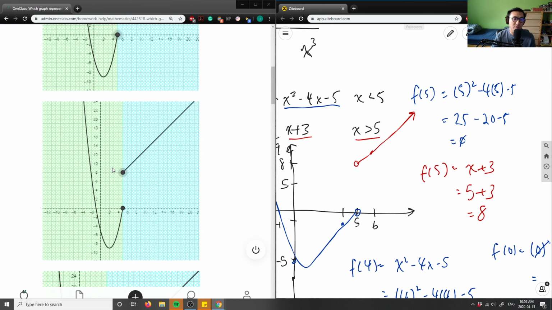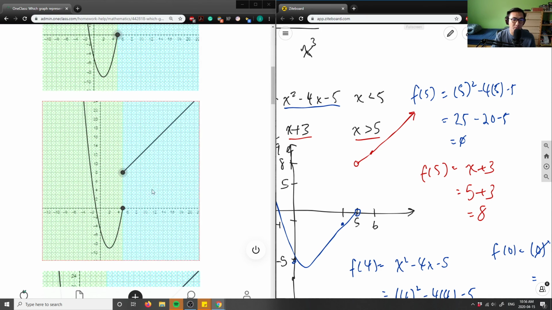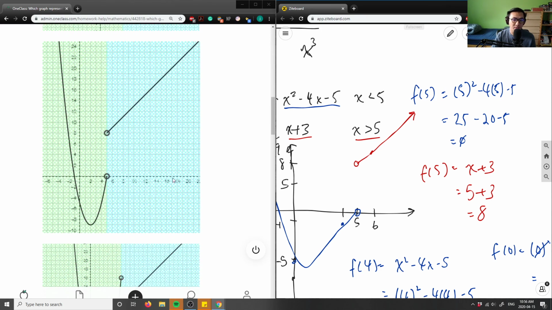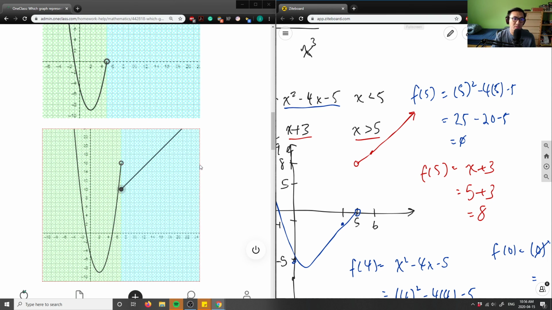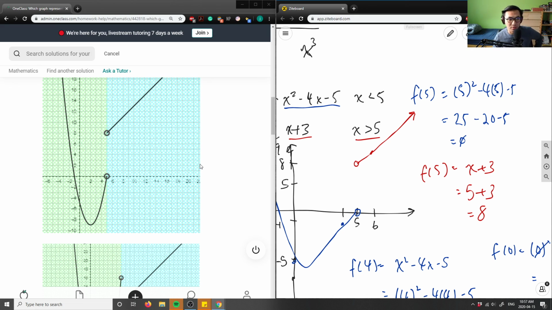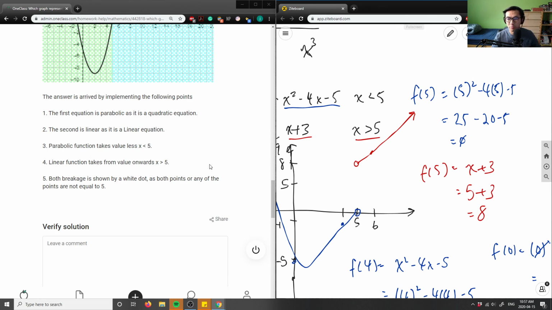Actually, this is not a function here. F5 has 2 defined values, which means this is not a function, and this here is another jump. So: jump discontinuity, not a function. This here is indeed my correct answer because I have 2 holes, and then this here is another jump discontinuity. So I don't even have to use the algebra, and I can simply say that C here is my correct answer.